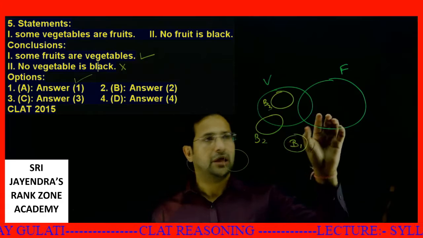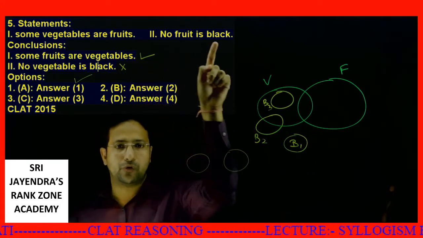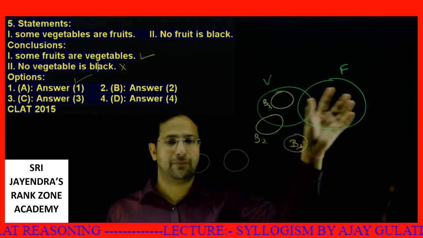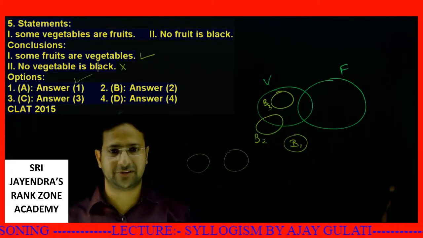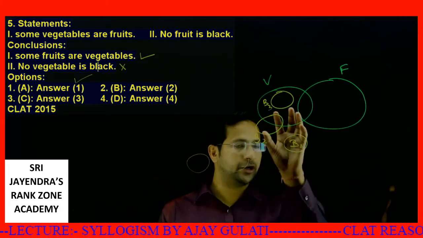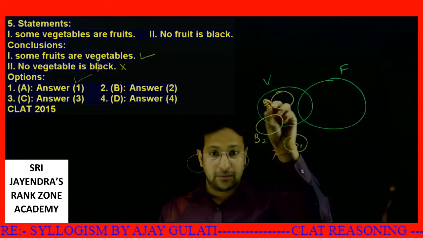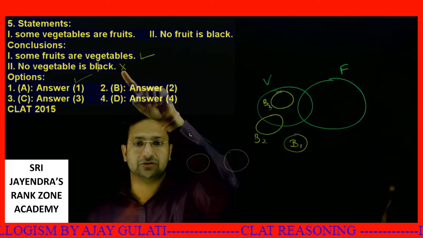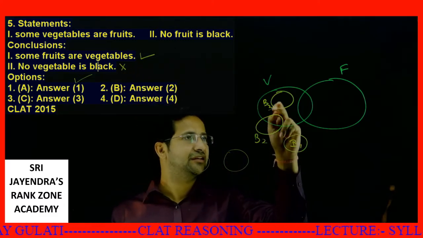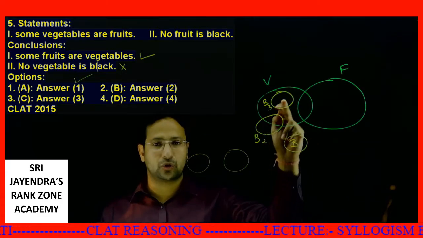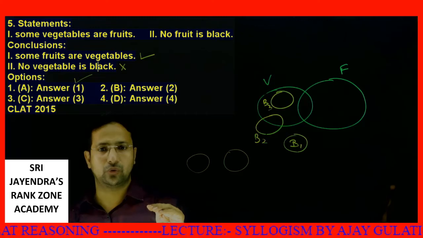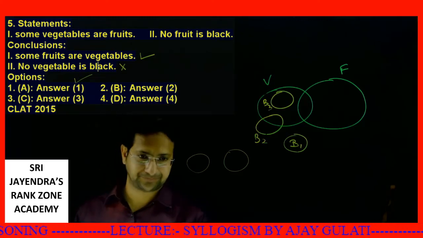I made this true. See, no fruit is black. In all the three diagrams, there is no intersection between fruits part and black part. So you can do it like this. You got it. But I can't definitely deny the second statement, that is, no vegetable is black. In both these cases, vegetables are having some intersection with the blacks. So the second statement is not definitely true. I discard that.